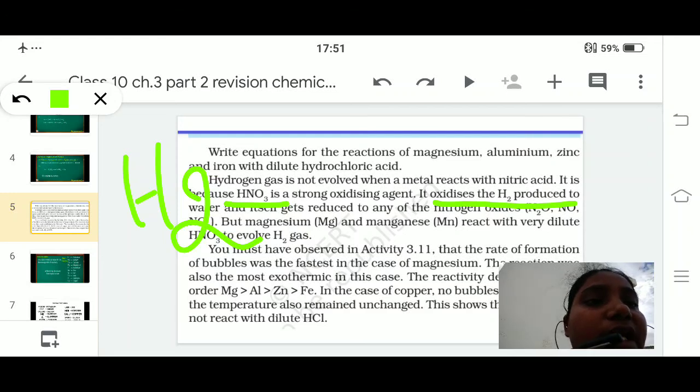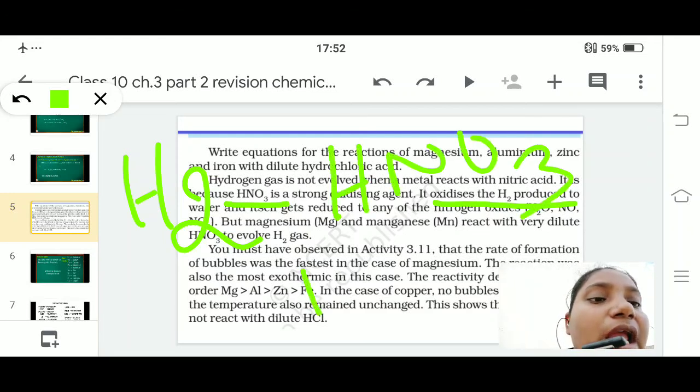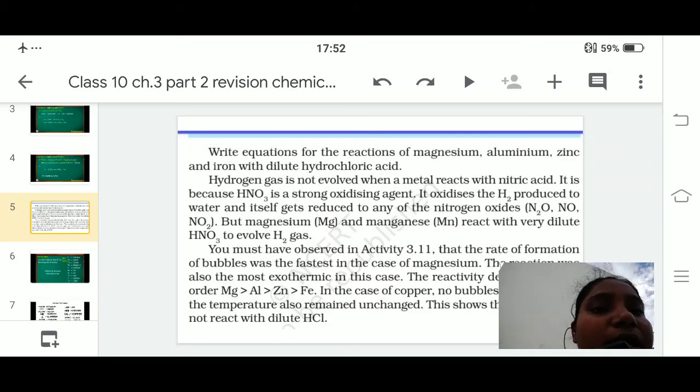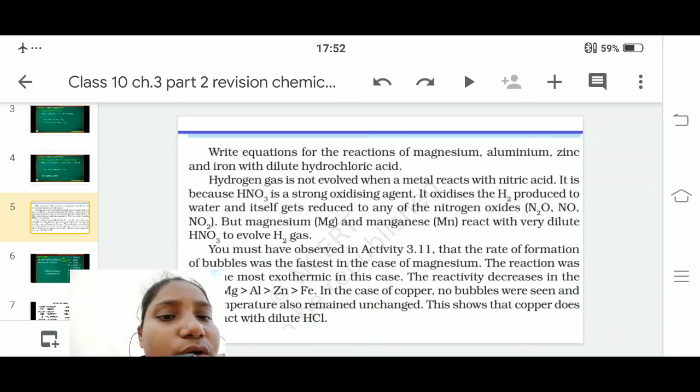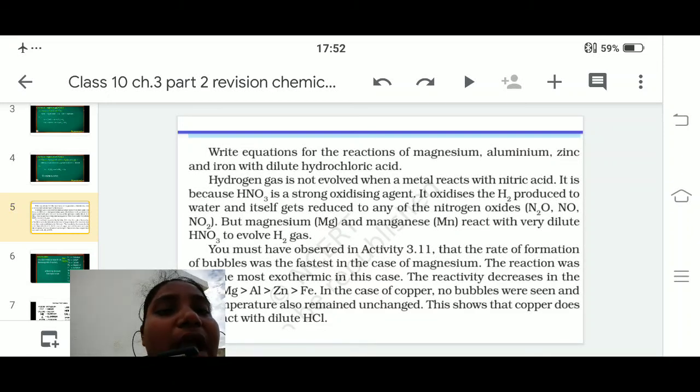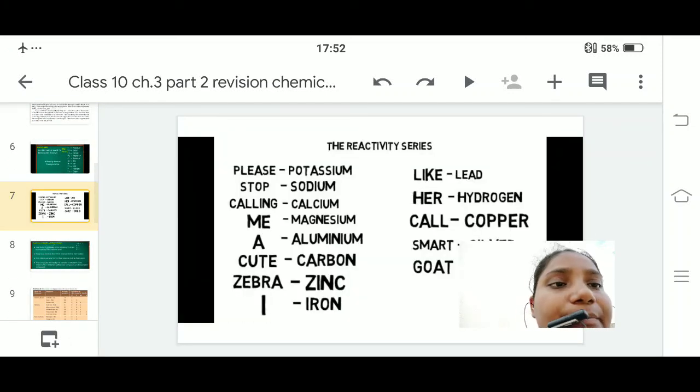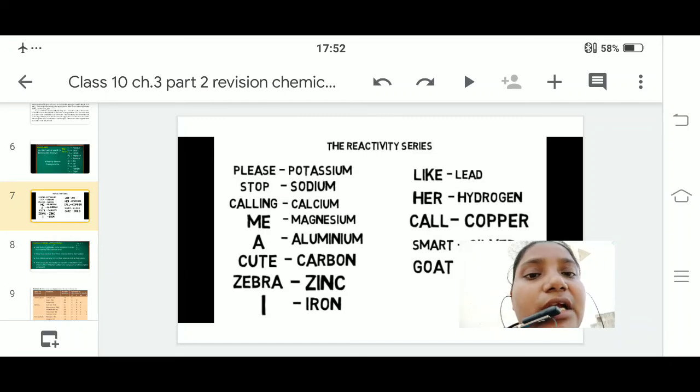In HNO3 we have nitrogen, so it will produce nitrogen dioxide, nitrogen trioxide, or nitrogen monoxide. HNO3 is a strong oxidizing agent, so it will oxidize H2 to water. So H2 will not be formed when metals react with HNO3. Okay, fine, clear, done.